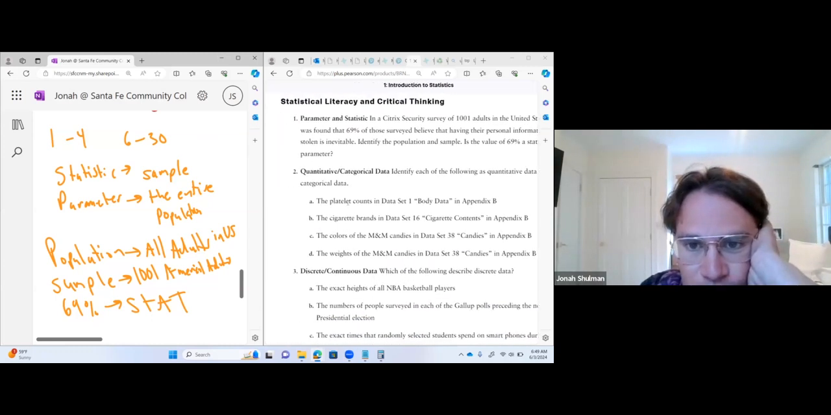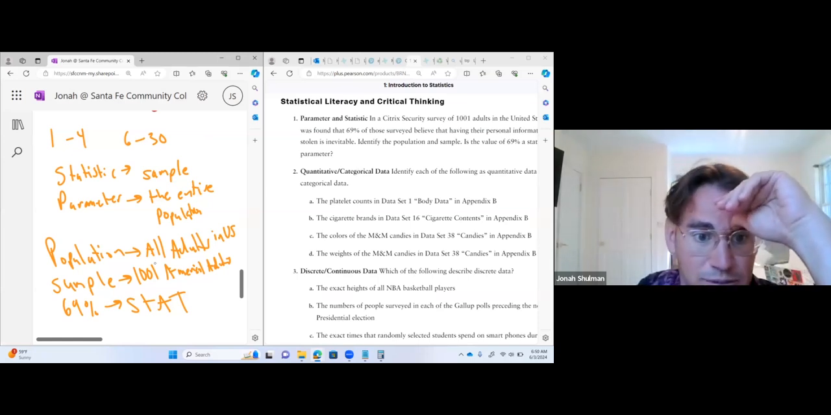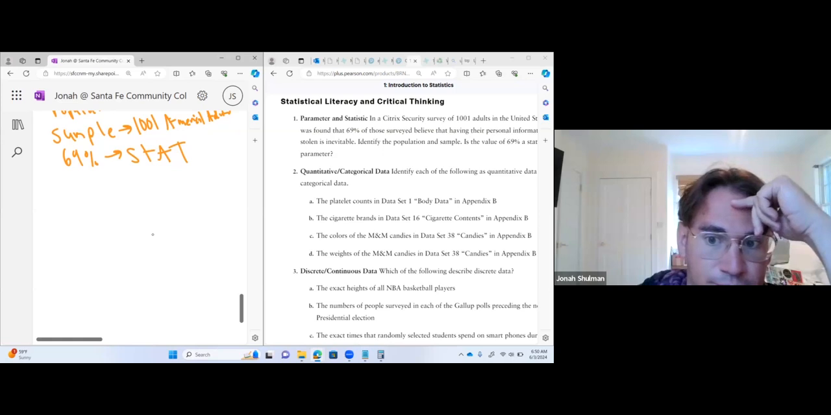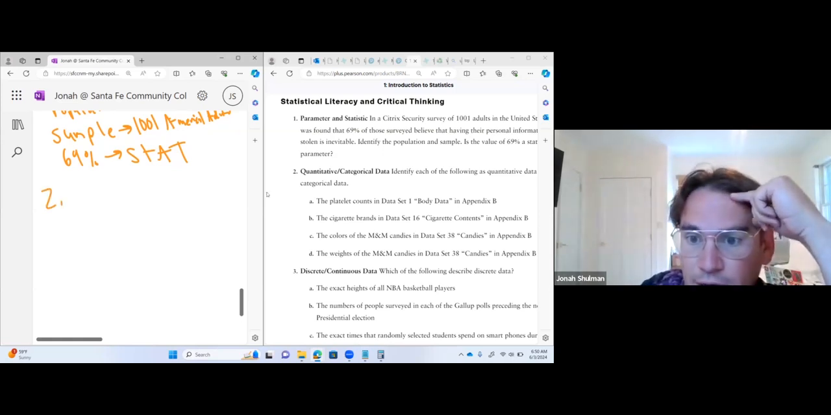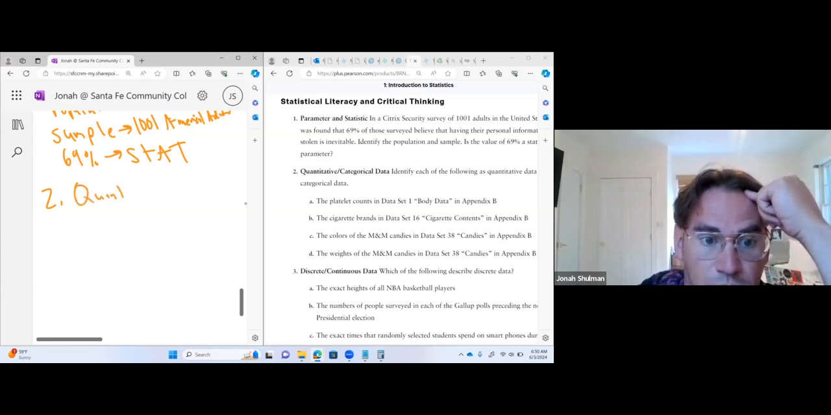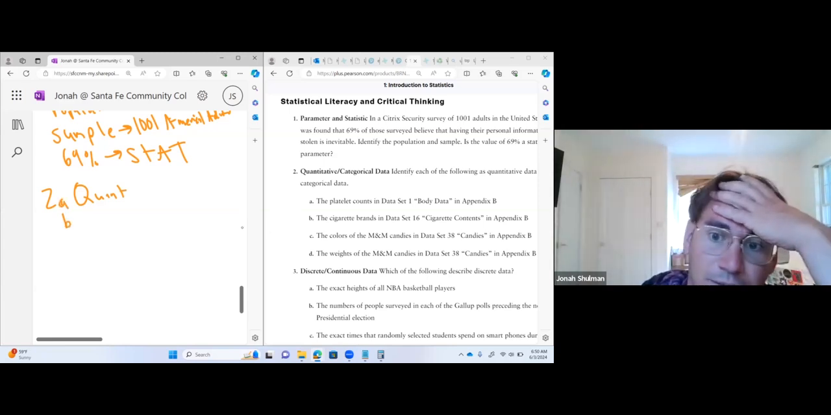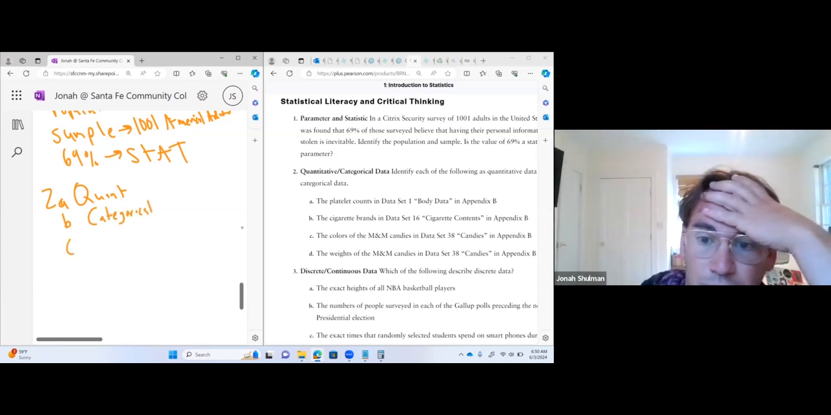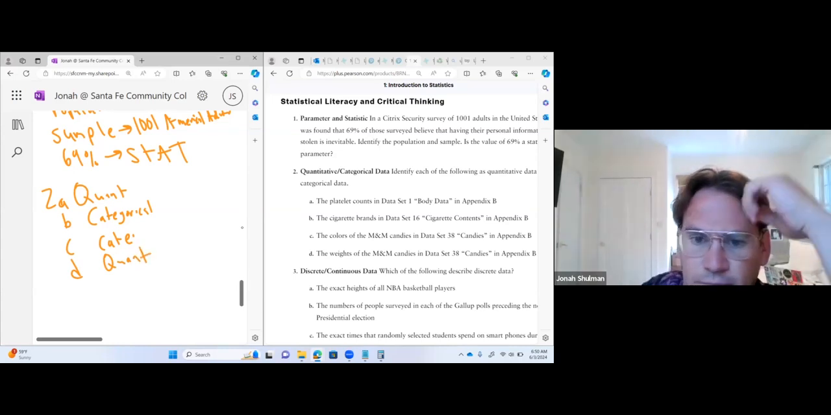Okay, quantitative is numbers, categorical are categories, names. So let's knock out two. The platelet count of data set 1 in Appendix B. Platelet count, numbers. So that's quantitative. All right, let's look at B. Cigarette brands. Oh, that's easy. The brands have got to be categorical because they are Marlboro, different brands. C, the colors of M&Ms, categorical. And D, the weights. We've got to measure it, quantitative. All right, let's look at 3.